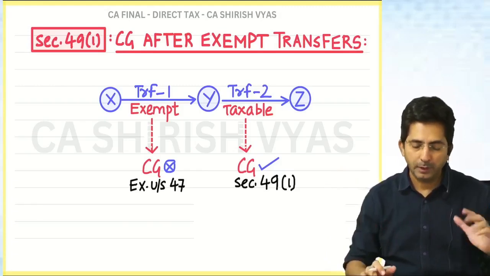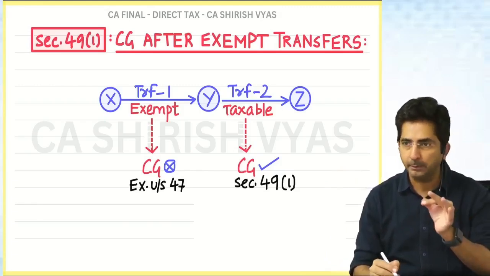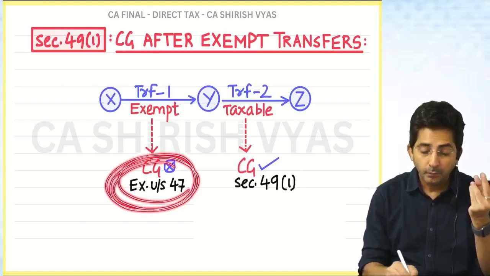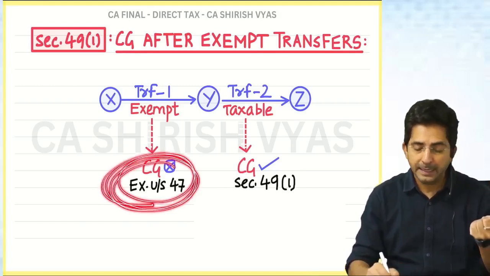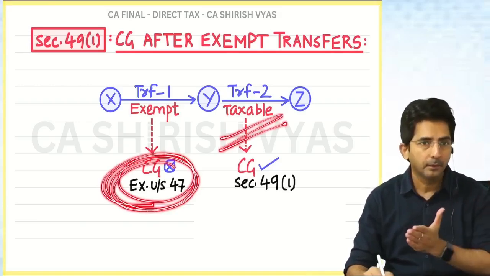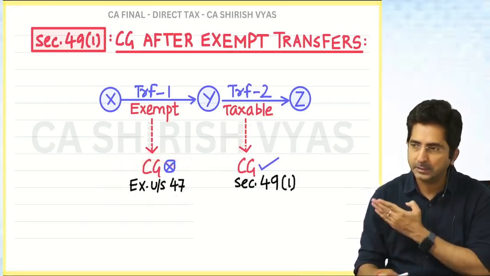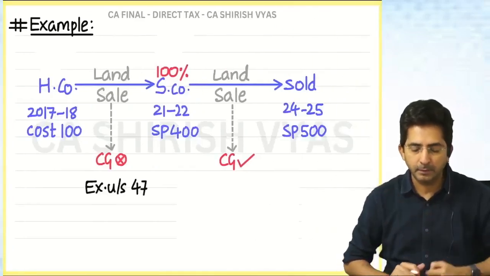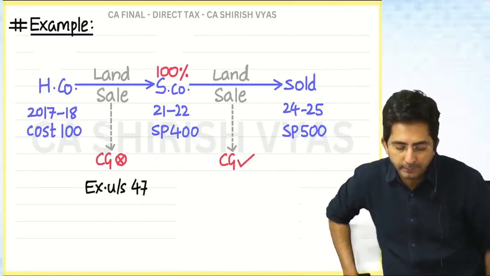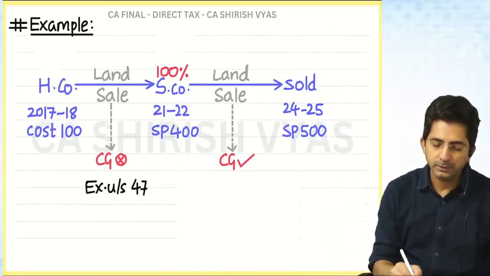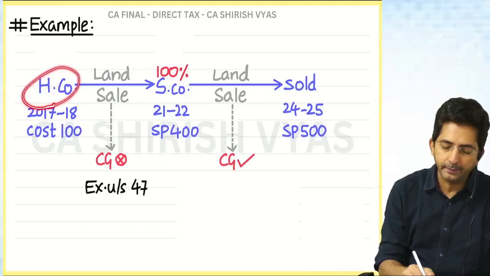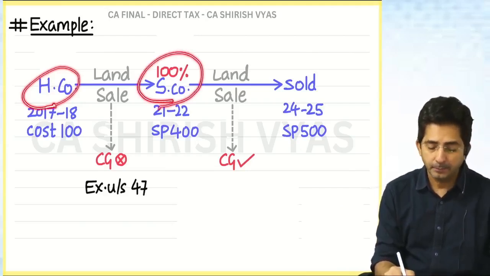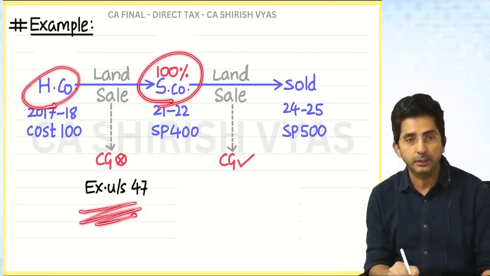Okay. So I will do one thing. I will take one example of a section 47 transfer and then I will take a back-to-back sale to explain the concept. See the next slide. Look at this example. Read and understand what is given. Can you see? First transaction is between holding and subsidiary company and that too 100% subsidiary company. So it is a transfer exempt under section 47.